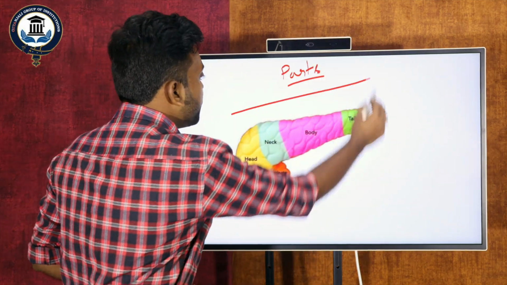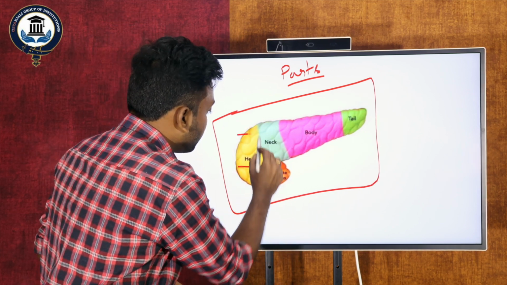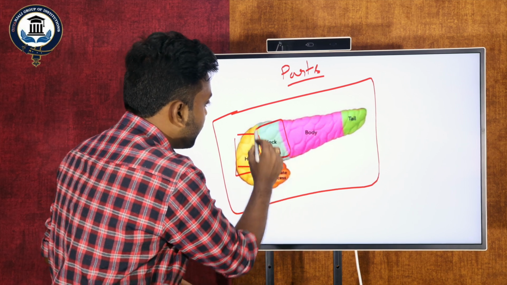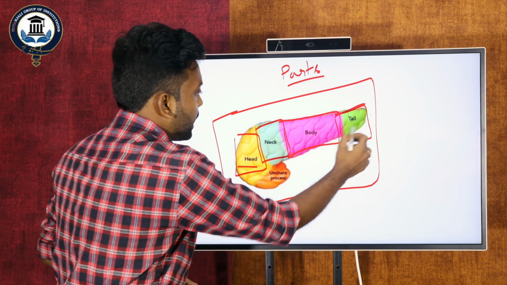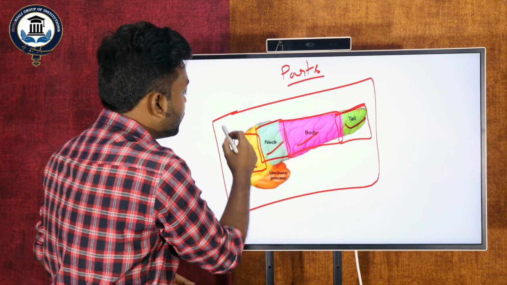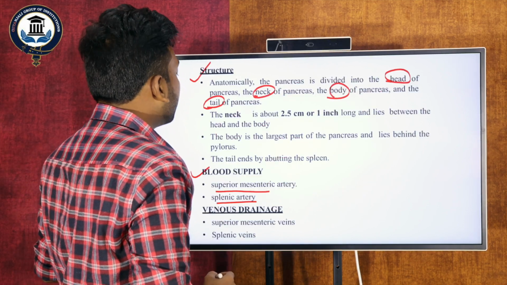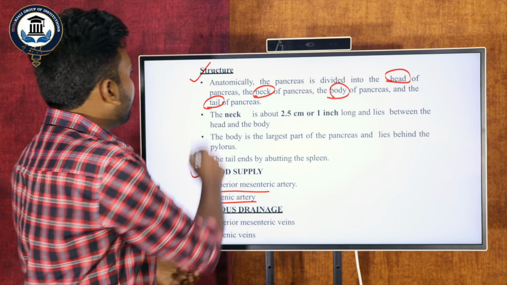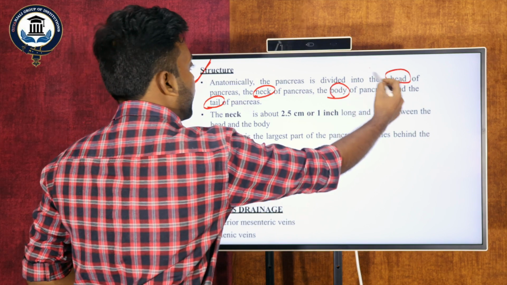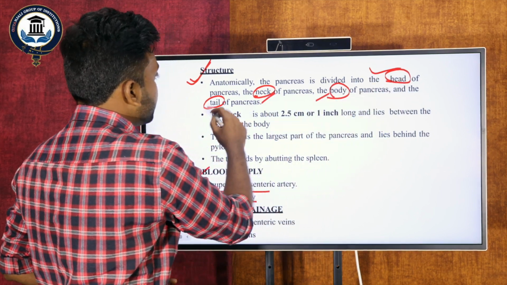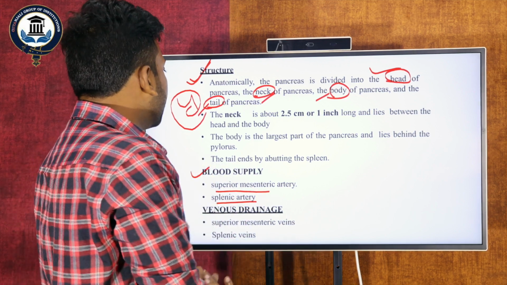And a very important thing is, what are the parts of the pancreas? The first one is the head, the next one is the neck, and the next is the body as well as the tail. So tail, body, neck, head. These are the parts of the pancreatic gland, and you must remember them. Let us see the structure of the pancreatic gland. It has a head, body, neck and tail. These are the four parts of the pancreatic gland.